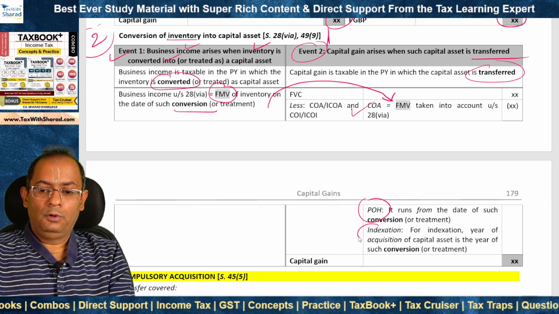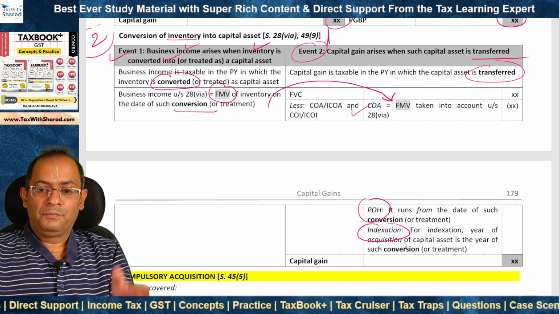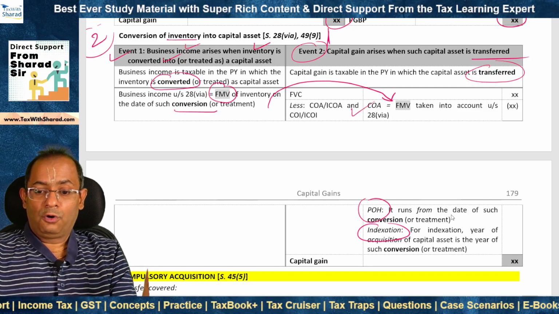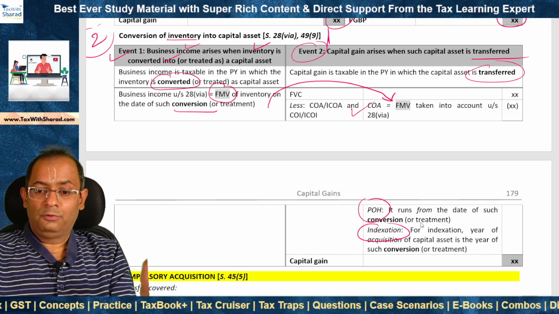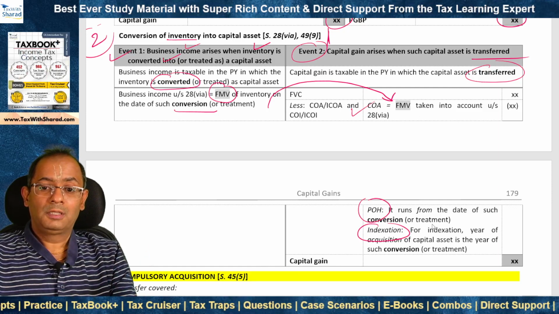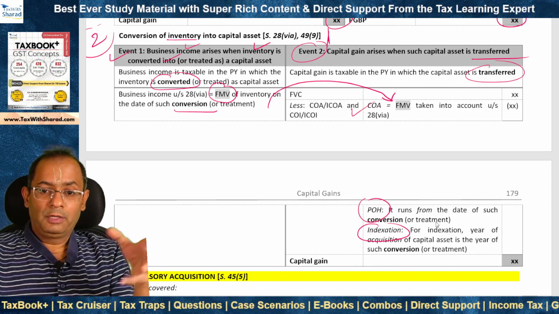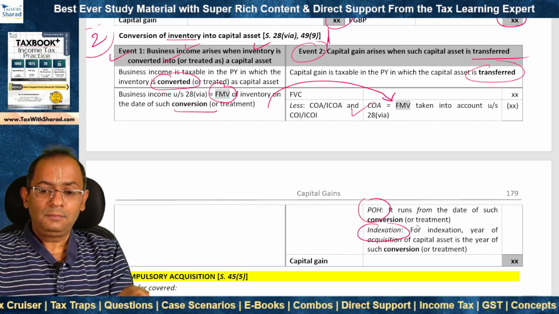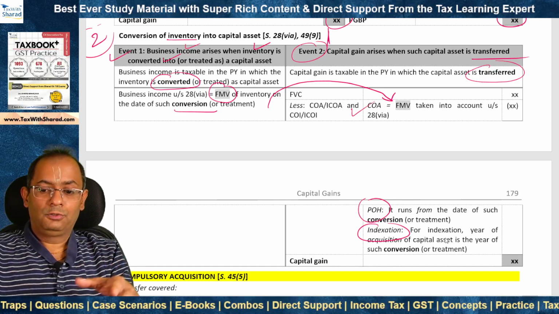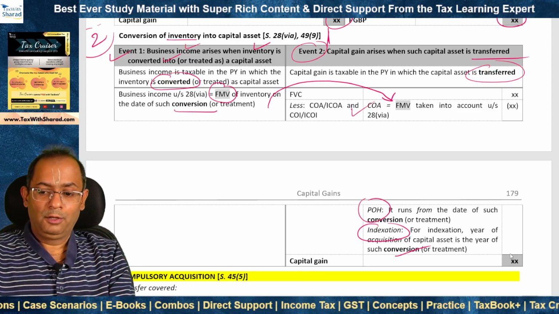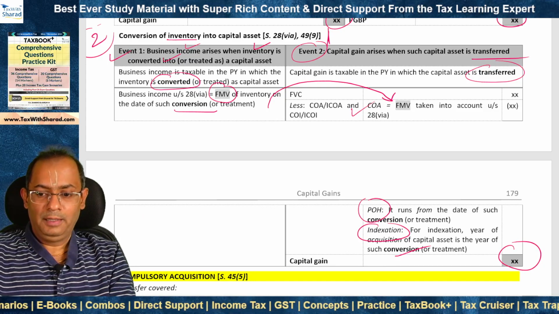And what about period of holding and the indexation? It runs from the date of conversion. So period of holding runs from the date of conversion because this becomes the date of acquisition of the capital asset. And consequently, indexation also runs from the year of conversion. And accordingly, we determine the amount of capital gain.